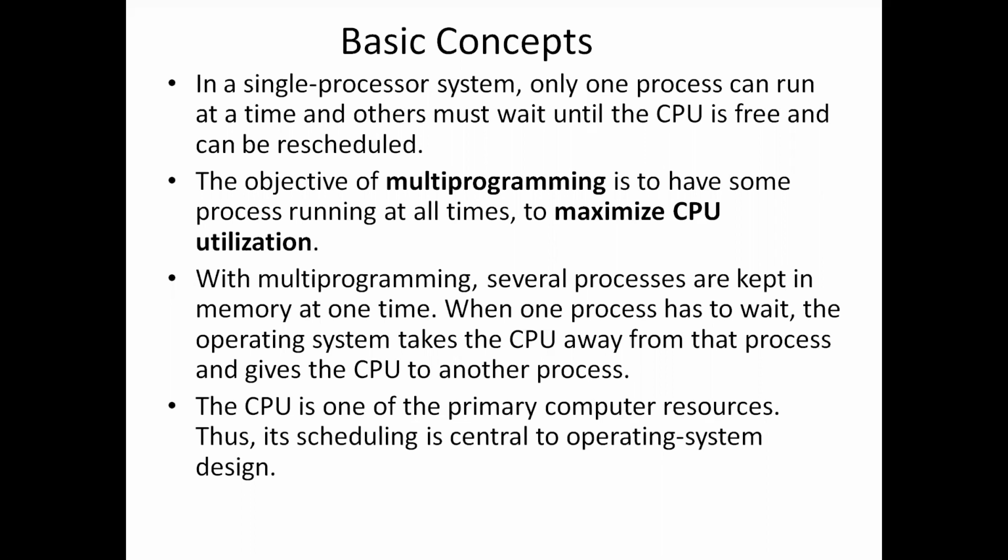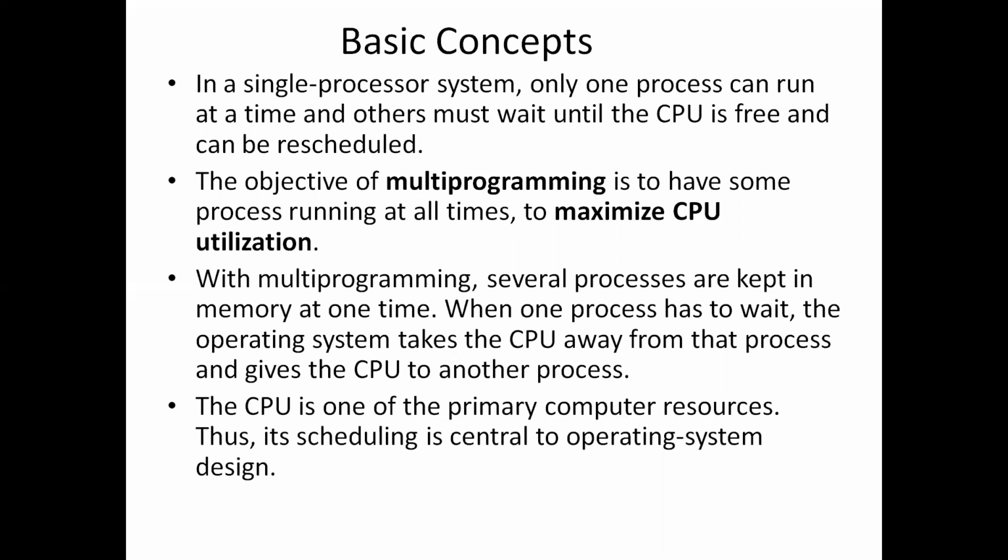Whatever program we write, that program will be stored in the hard disk. When you want to run the program, it will be transferred from the hard disk to the memory. From the memory, processes will be waiting for the processor to get allotted.